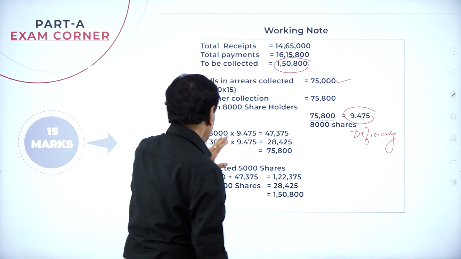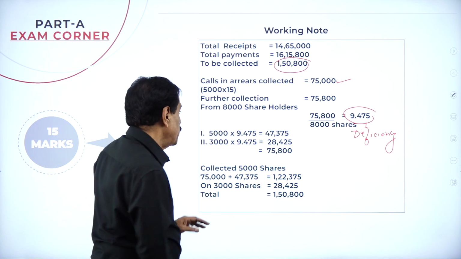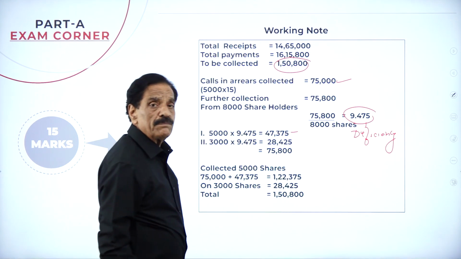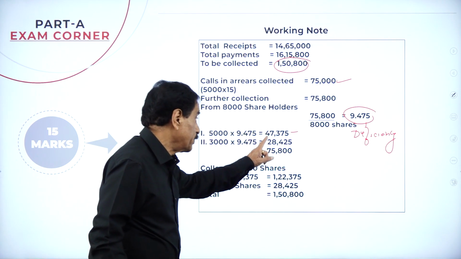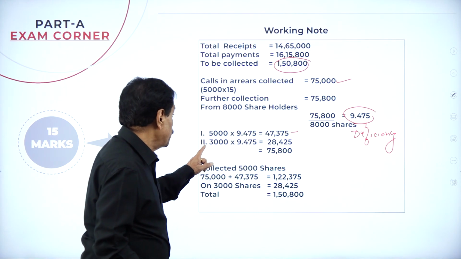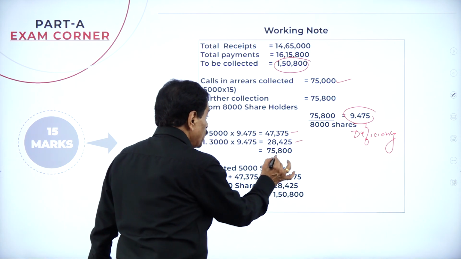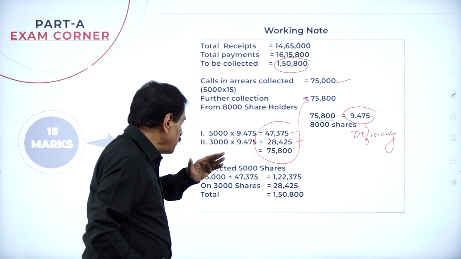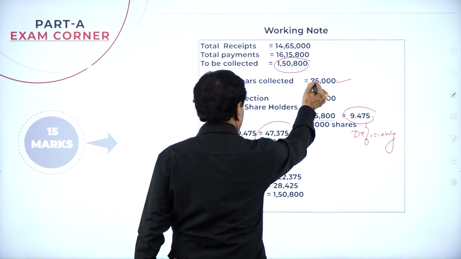Now the first shareholder, the 5,000 shares, how much loss did he suffer? 5,000 times 9.475, 47,375. He has to pay 47,375. The second man has to pay 28,425. Totally it will work out to 75,800. Coming back, how much was already collected from the first? 75,000.